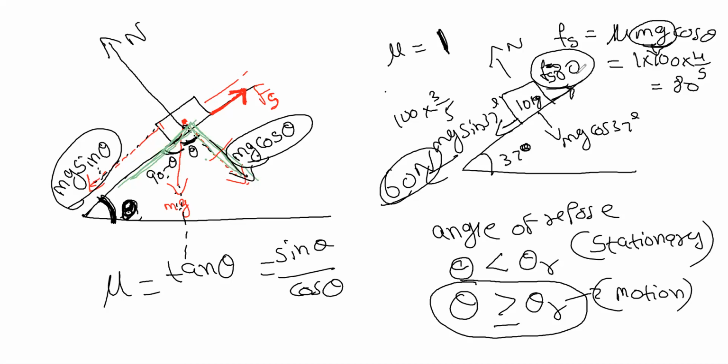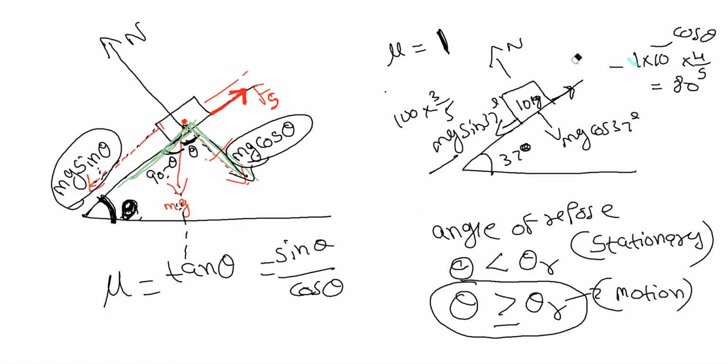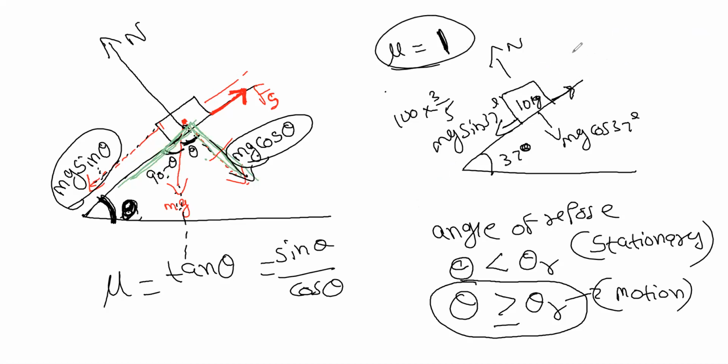So we did so many calculations. Without doing calculations, we can tell just by one step. What is the value for mu? 1. So mu is nothing but tan theta, which means theta is 45. This is the angle of repose.